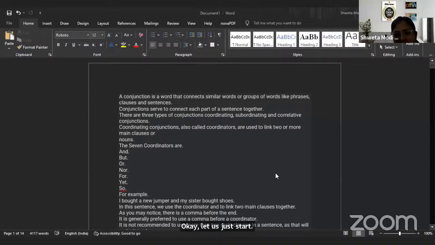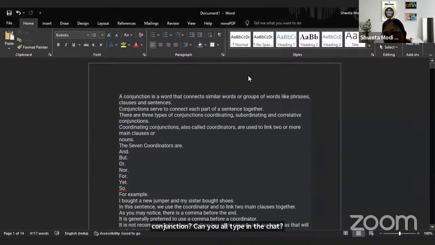So we have done conjunctions yesterday. What is a conjunction? Can you all type in the chat? It is a word that connects similar words or groups of words like phrases, clauses, or sentences. So a conjunction serves to connect each part of the sentence together. How many types of conjunctions are there?